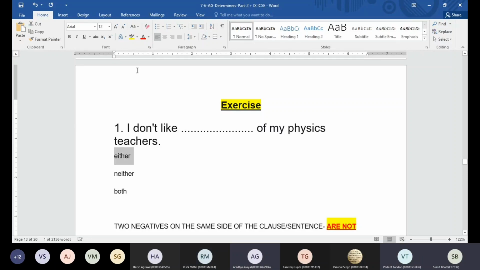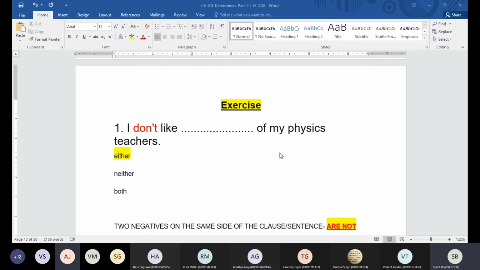Either. Okay, because don't is already negative, so I need something positive now. If I say I don't like neither of my physics teachers, it's going to be incorrect. Reason: don't and neither cannot be merged together. Both are negative only. Okay. If the sentence was a positive sentence, then I could say both. Then I don't have to say don't. I have to say I like both of my physics teachers.